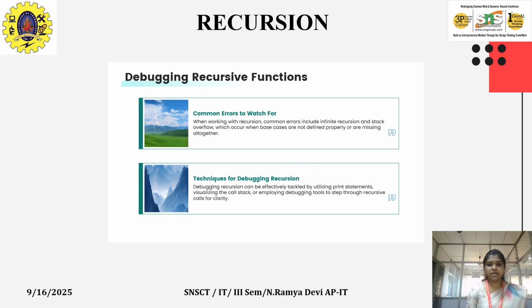When it comes to debugging recursive functions, the common error to watch for is that it should not go into an infinite loop. When working with recursion, the common errors include infinite recursion and stack overflow. These may happen when base cases are not defined properly or are missing altogether. Debugging recursion can be effectively tackled by utilizing print statements, visualizing the calls, or employing debugging tools to step through recursive calls for clarity.